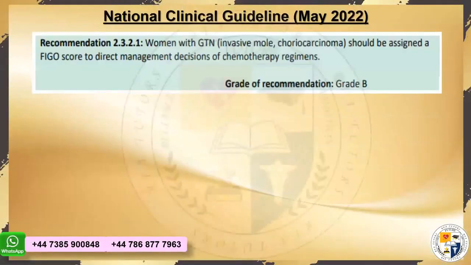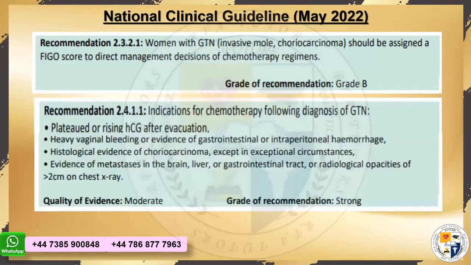The ones which are the same recommendations, just keep them in your notes, and the different ones you're going to highlight. Now, the FIGO registration in terms of the scoring and doing the chemotherapy regimens, that is the same. The gestational trophoblastic neoplasia, the same FIGO score we are going to take from the Green Top guideline. And the indications are given in the strategy. They're not given in the Green Top guideline.